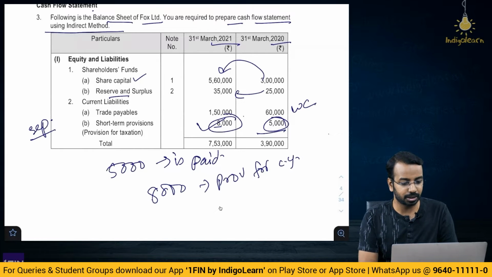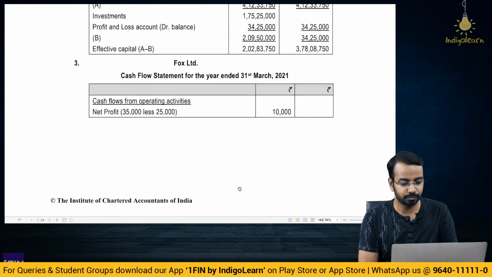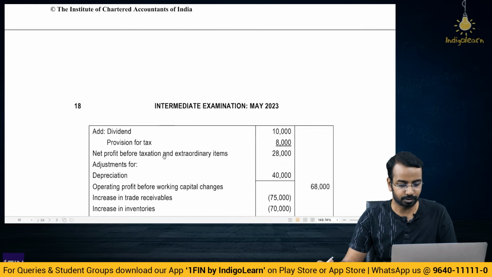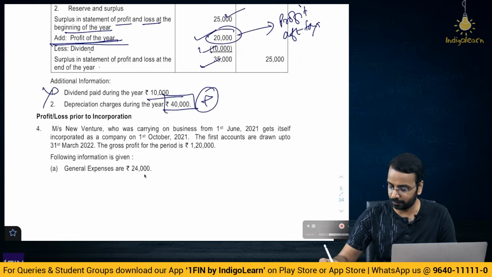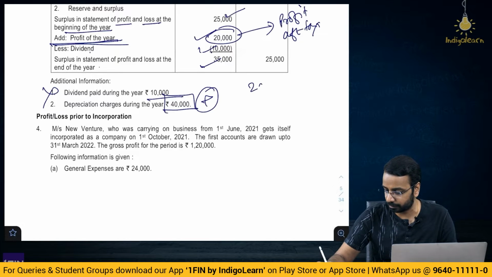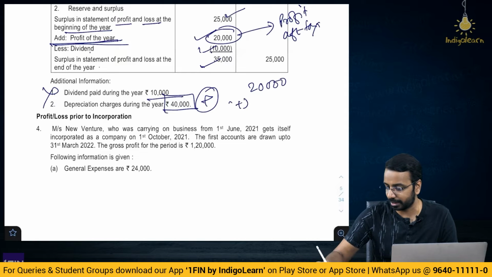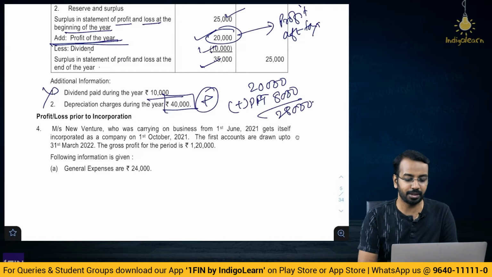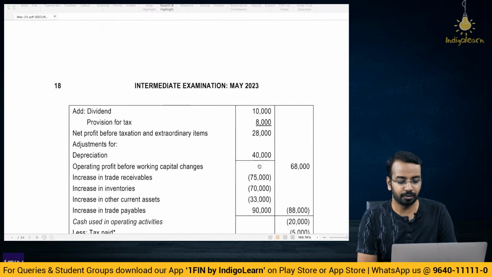So let's see what they have given us as the solution. They have taken net profit 35,000 less 25,000. That's not the right way to start actually, because they have given directly the profit for the year. So what you will do is you will take profit 20,000, add back provision for tax 8,000, so you will have 28,000. So that is how you arrive at this 28,000, right? Then of course depreciation, non-cash item, you will add back.